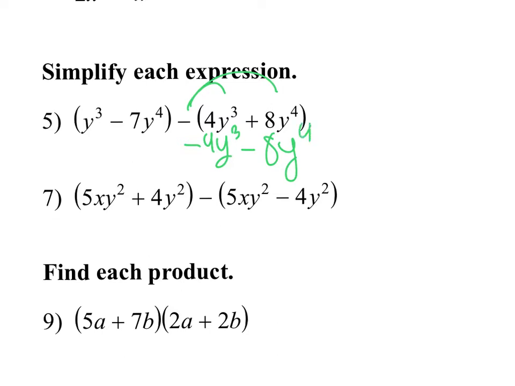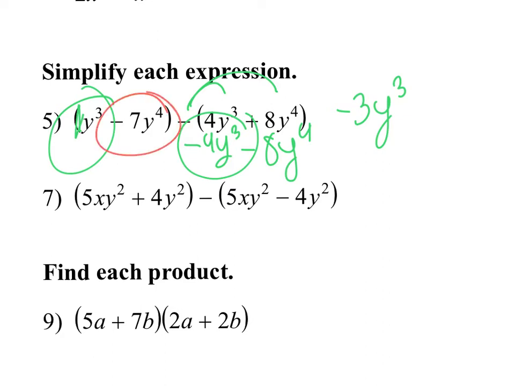Okay, so now we're going to combine like terms. We have a y cubed here and a y cubed here. So it's 1 minus 4. That's going to give me negative 3y cubed. Then it's going to be y to the fourth, y to the fourth. So negative 7 minus 8, that's negative 15y to the fourth.